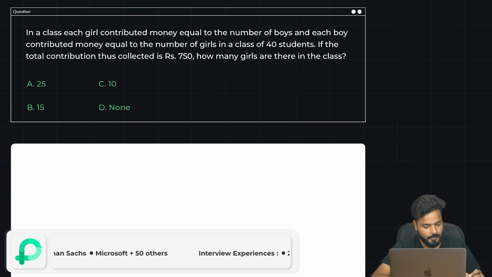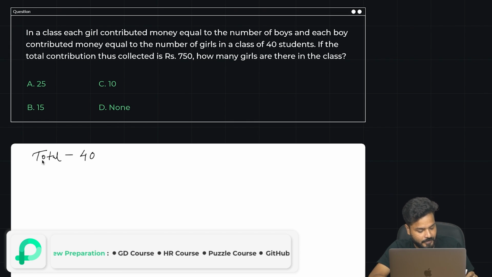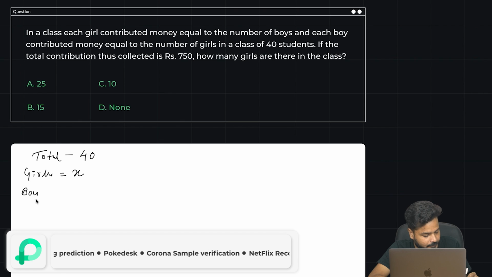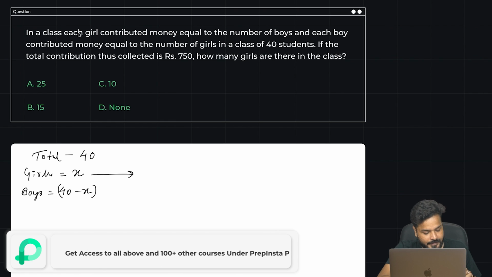Okay. So guys, the total number of students given to us is 40. Let us say the number of girls is X. So what would be the number of boys? 40 minus X. Okay. So what is the sum donated by the girls? Each girl contributes money. So how many girls are there?